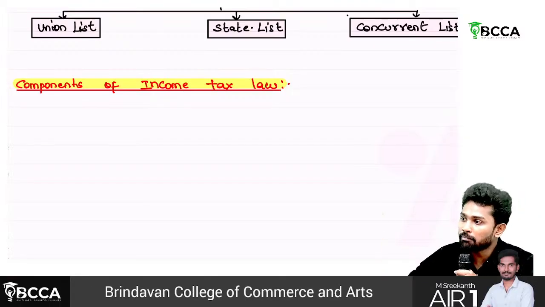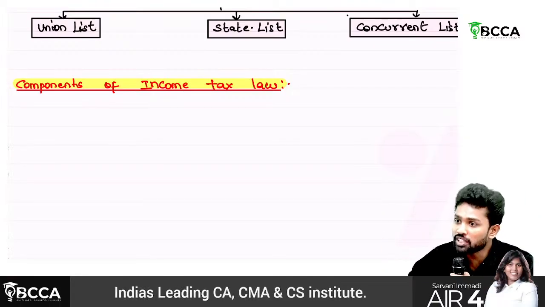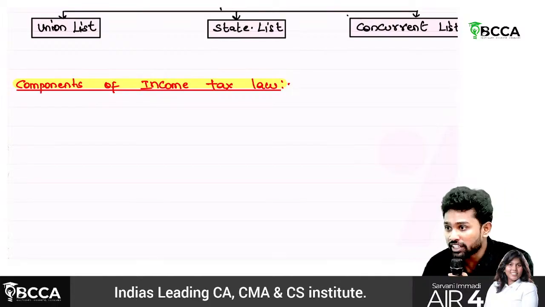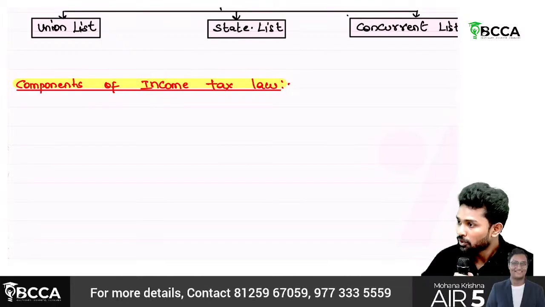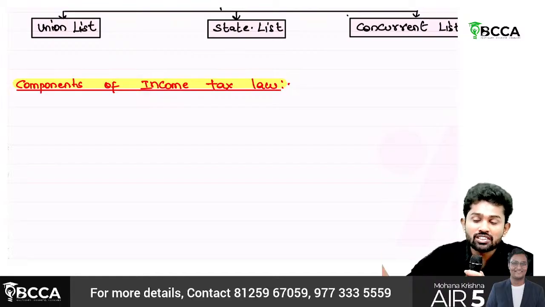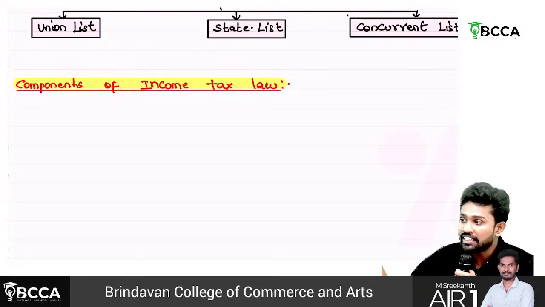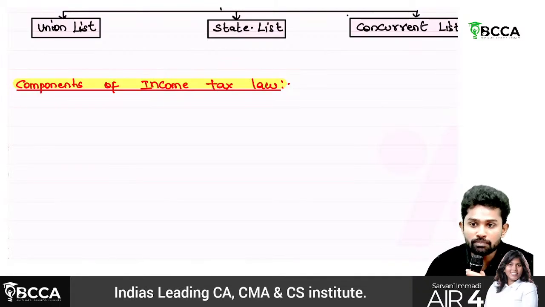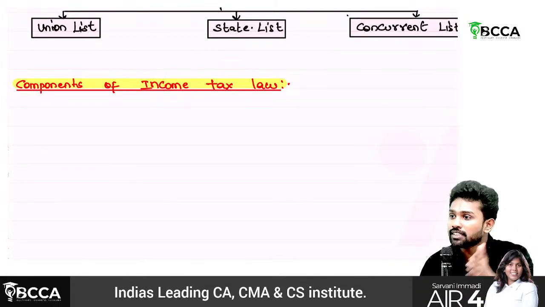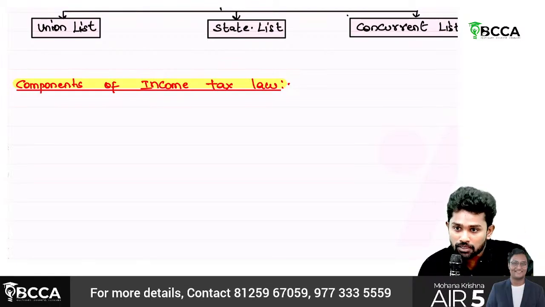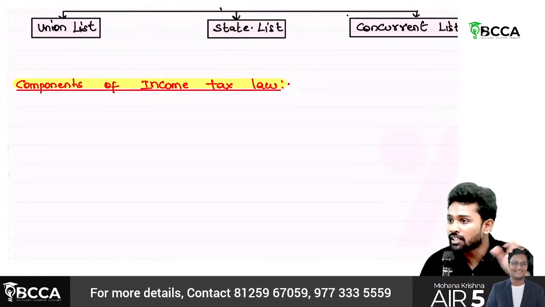But to get a PAN number, where should you go? Which form should you apply? What details should you provide? What proofs do you need to provide? All those they didn't mention in the act. Where will they cover all those? In the rules. So income tax rules are step-by-step guidelines, the step-by-step approach to implement the act.